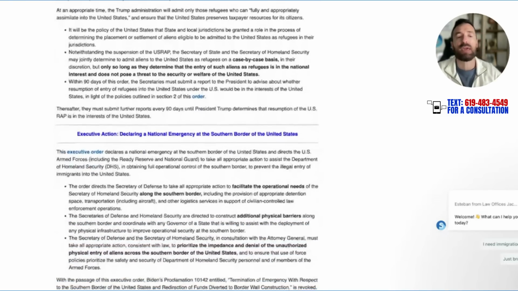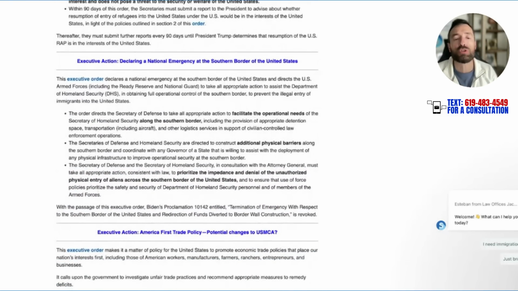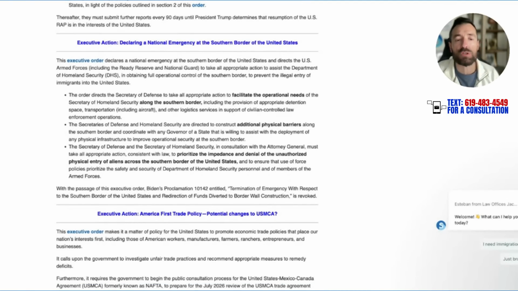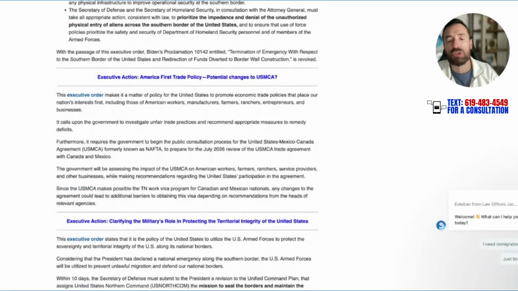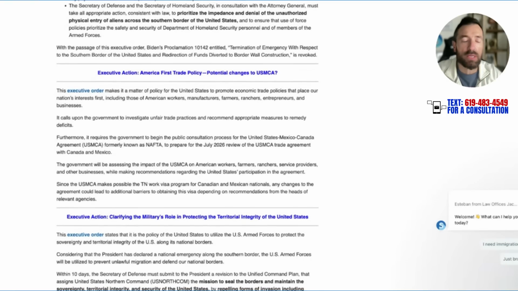Next one, executive action declaring a national emergency at the border, at the southern border right here in San Diego. The military is already starting to take action over there. The idea is that they're going to start putting together physical barriers along the border and moving the military over there to secure borders.